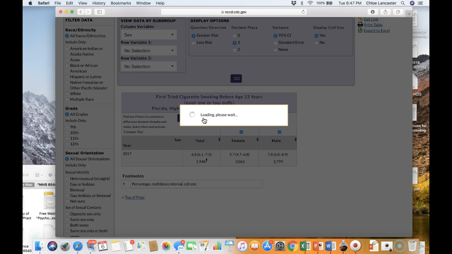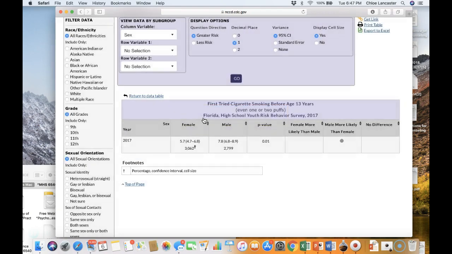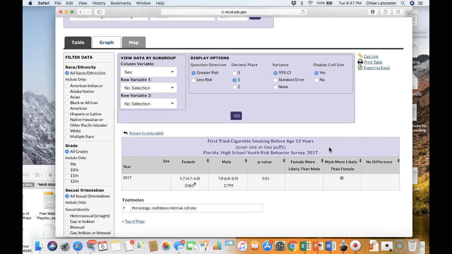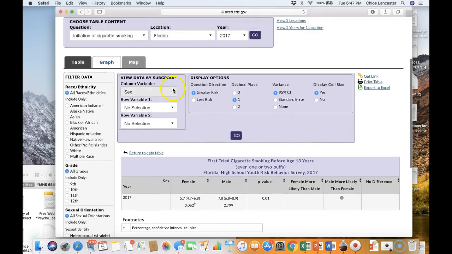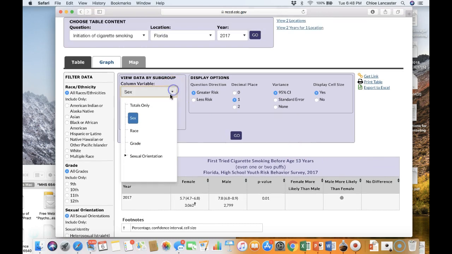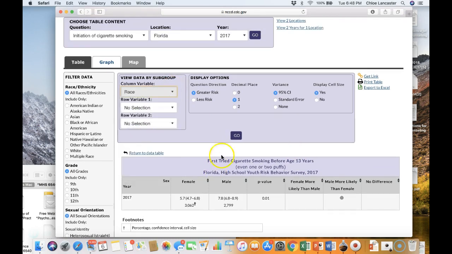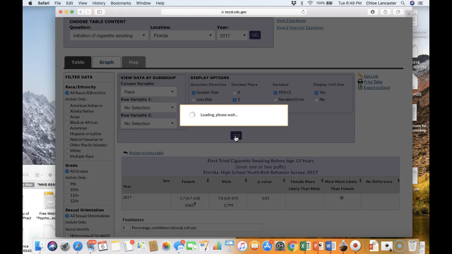And it really can take a little bit of time to load this database, unfortunately. And yes, males were higher, and coming across here, males more likely at the level of statistical significance to have tried cigarette smoking before females. And if it is statistically significant, you're going to see a circle in one of these boxes to the right. So staying on that one item, let's go ahead and view data set by another subgroup. So let's view it by race. And then we have to press go.